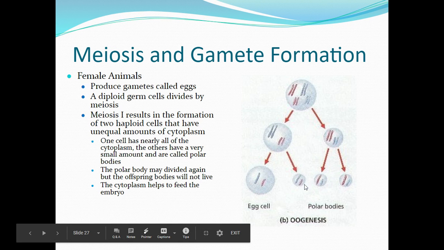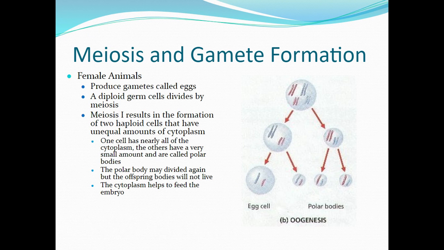These 3 are not viable. These are what we know as polar bodies. They do not have enough cytoplasm in order to create a viable egg. One egg is released every 28-day cycle for a female for the duration of however long she menstruates. And so it is much shorter for women than it is for men.